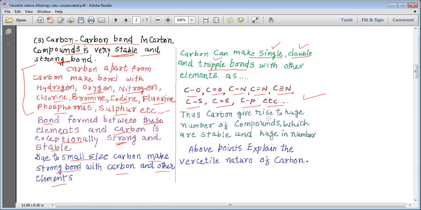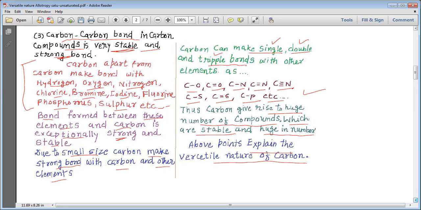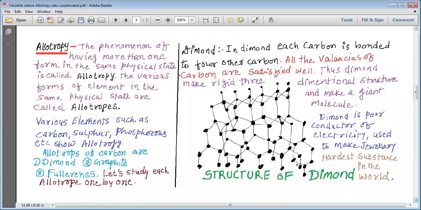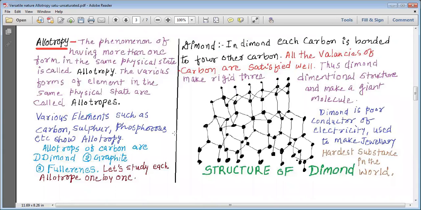Thus, carbon gives rise to a huge number of compounds which are stable and huge in number. The above points explain the versatile nature of carbon. So you can see that due to these three very important characteristics of carbon, we can say that carbon is versatile and it has a specific nature to form compounds. So this is how we studied the versatile nature of carbon.